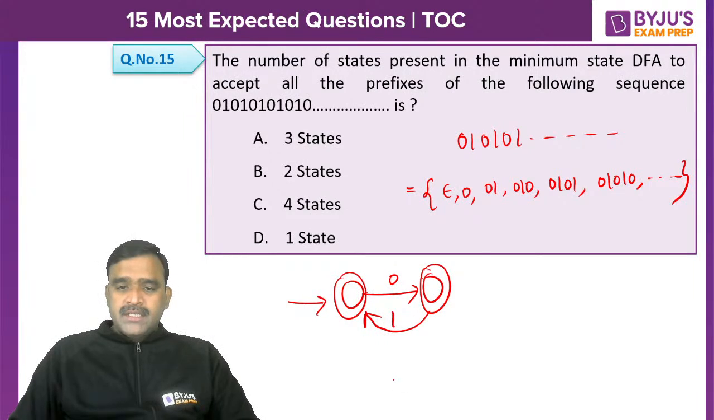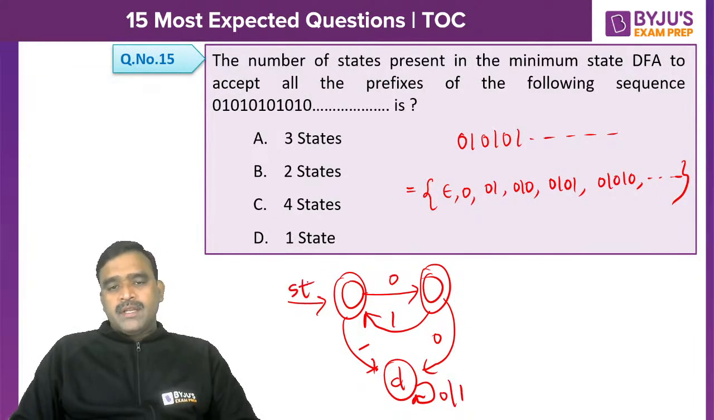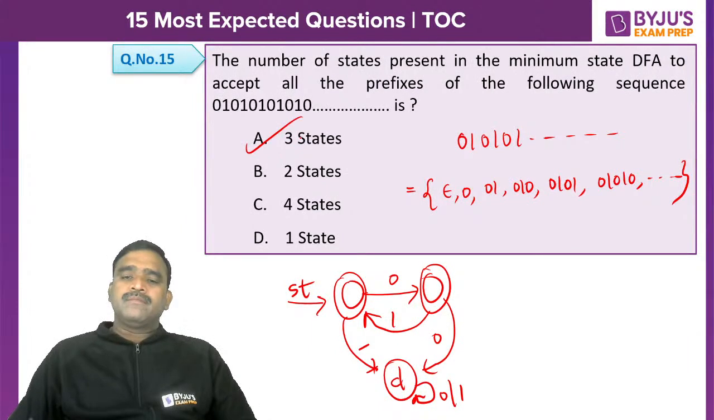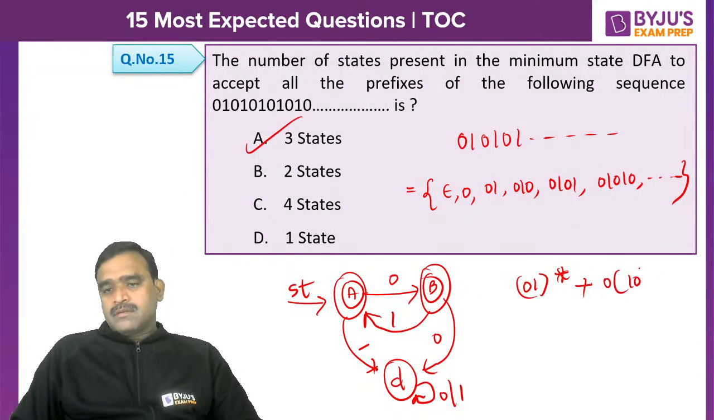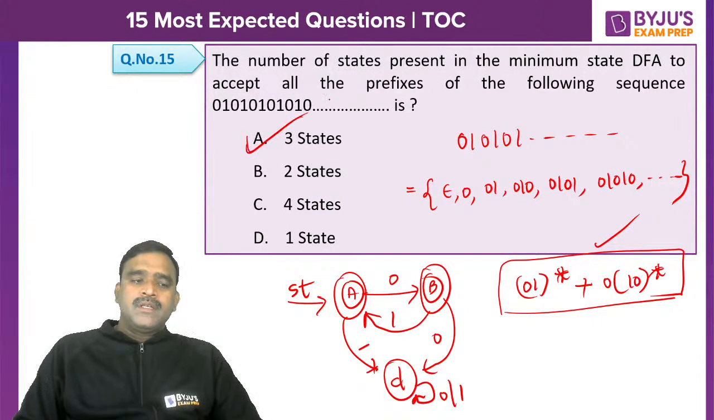So we require a dead state. From here 1 is missing, we can send 1 to the dead state, and from here 0 is missing, we can send 0 to the dead state, and on the dead state, 0 or 1 stays in the dead state. So in total we get 3 states. Option A is the right option. The regular expression is, if this is the final state, (01)*, or if this is the final state, 0(10)*. These two things will come, either (01)* or 0(10)*. So option A is the right option.